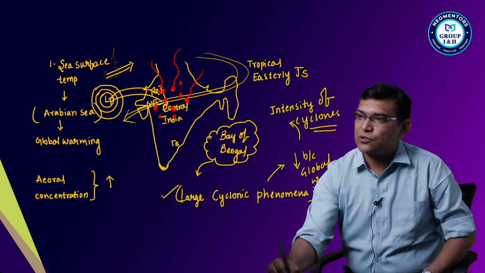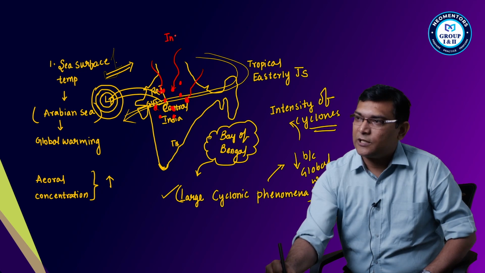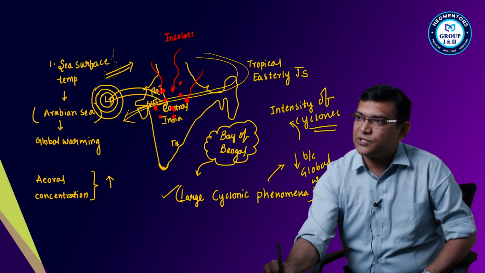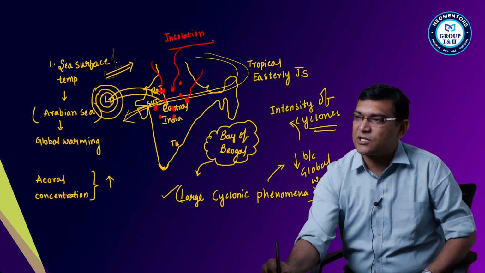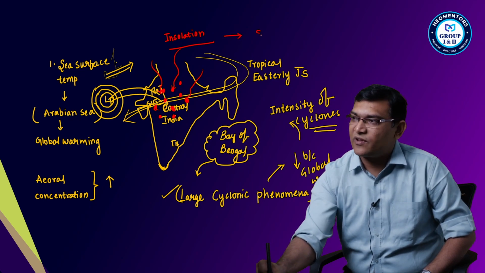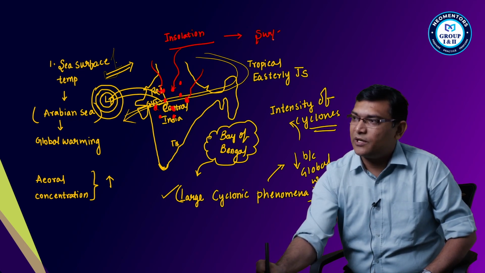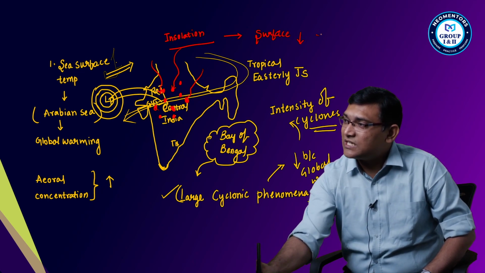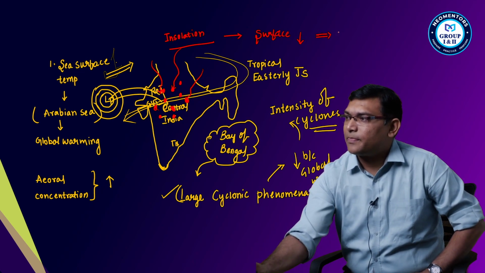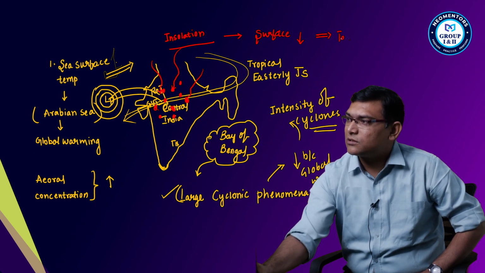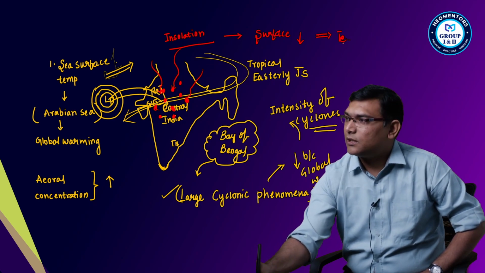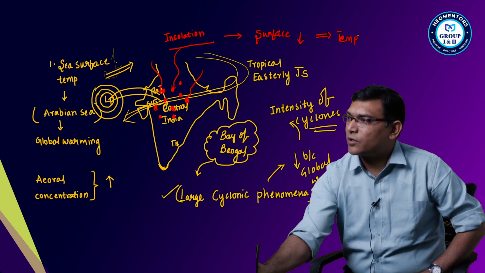Yes or no? And if it is reduced, can I say that temperatures also reduce?